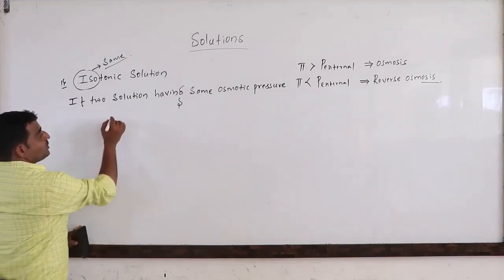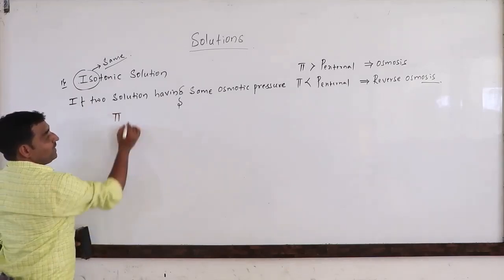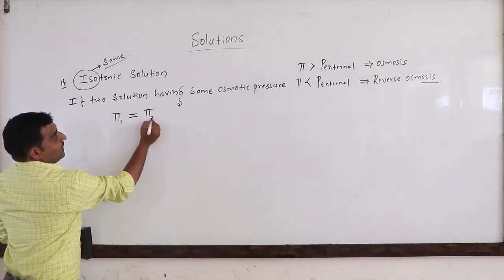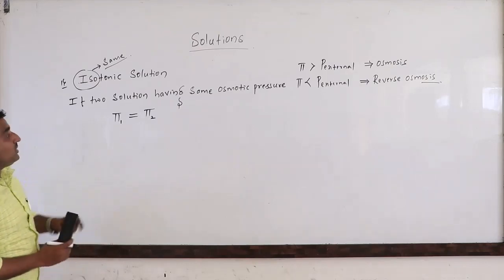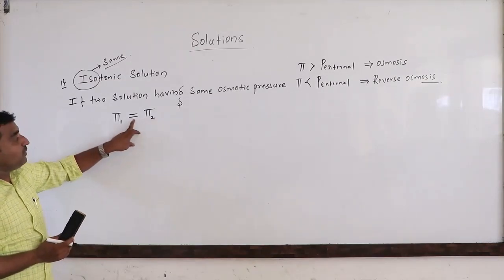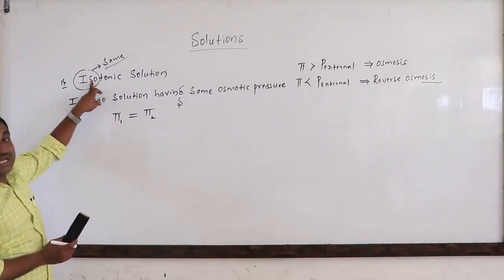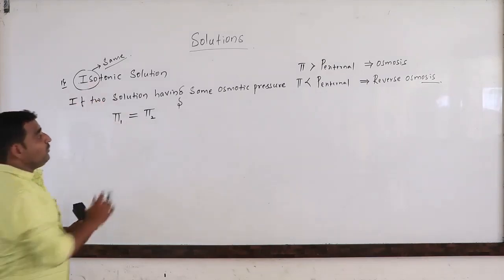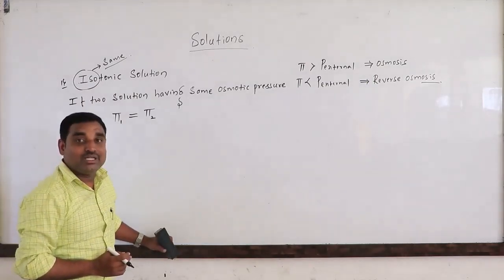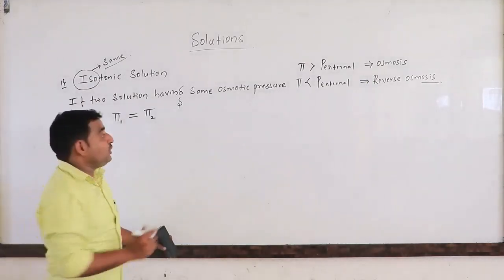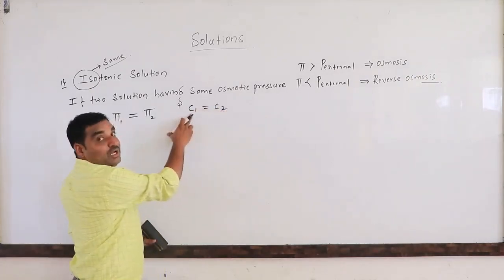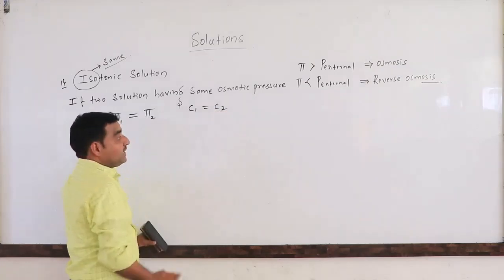If one solution has an osmotic pressure pi 1 and another solution has an osmotic pressure pi 2, and pi 1 is equal to pi 2, meaning the osmotic pressure of one solution equals that of the second solution, then those solutions are called isotonic solutions. If the osmotic pressure is the same, it depends upon the molarity, the concentration term. So molarity is also equal, that is C1 is equal to C2: the concentration of one solution is equal to the concentration of the second solution.